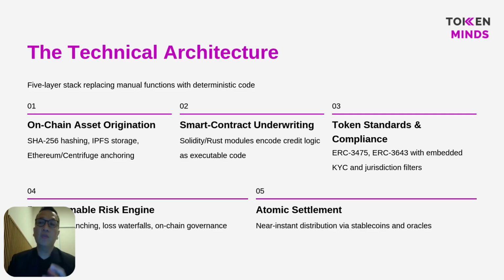So finally, every capital movement is fully auditable. Each loss event, yield distribution, and governance action is written on chain. So this allows risk allocation to become mechanical, transparent, and verifiable, replacing manual credit committees with deterministic financial logic that executes the same way every time.